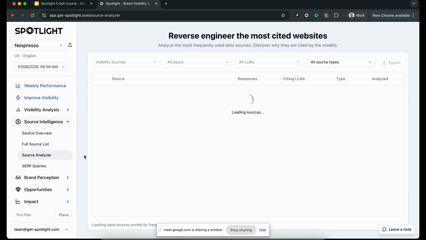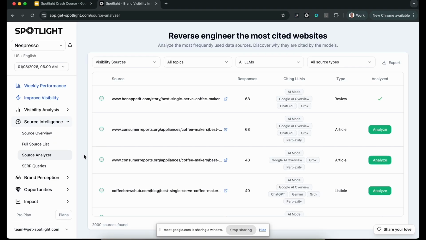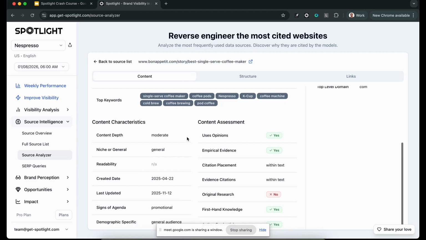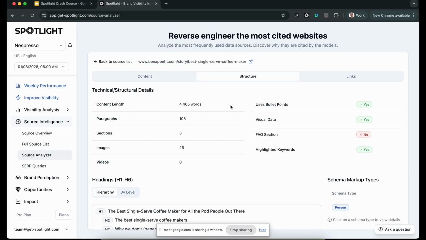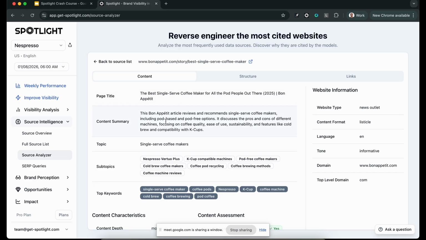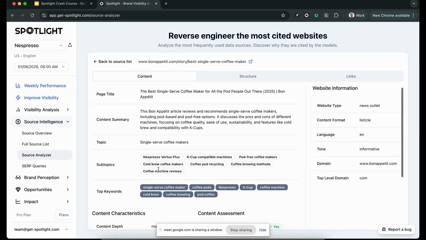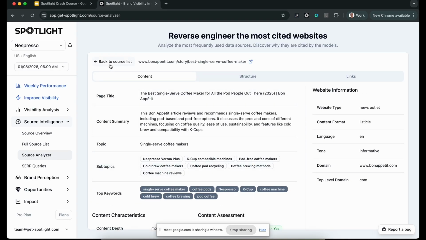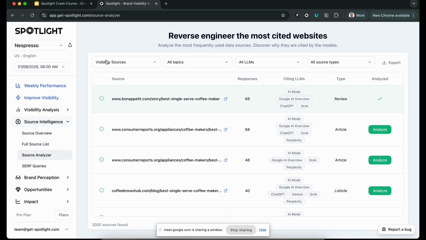And as I mentioned earlier, you can also analyze and reverse engineer the content and the data sources. Here we have a reverse engineering tool that gives you all the information about every piece of a data source to understand how it's structured, how it's built, the links, how many words and letters, and when it was created, and all of this data. You can use this if you're a data geek like me, but it mainly helps the system create content for you that will be optimized based on the latest properties of how the models are choosing their content, and it changes all the time. So we're always analyzing and updating the way that we create the content.